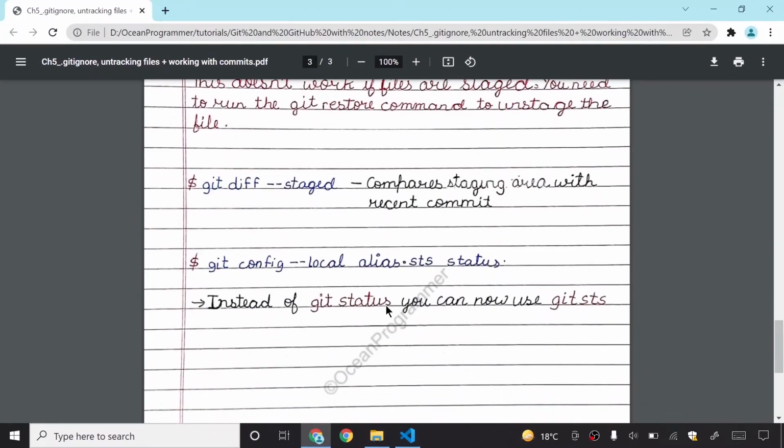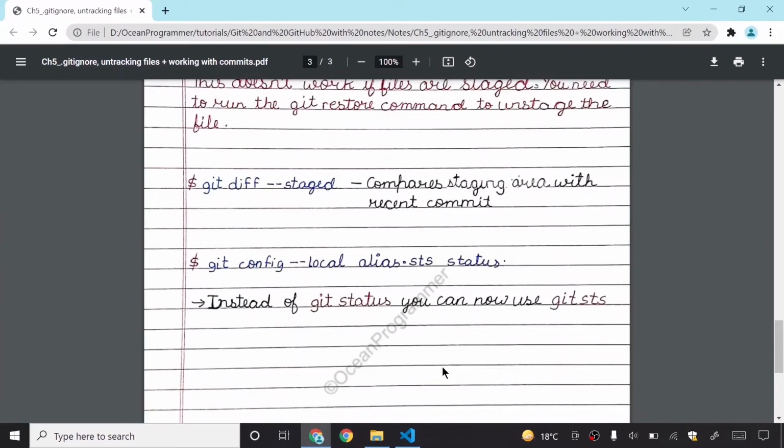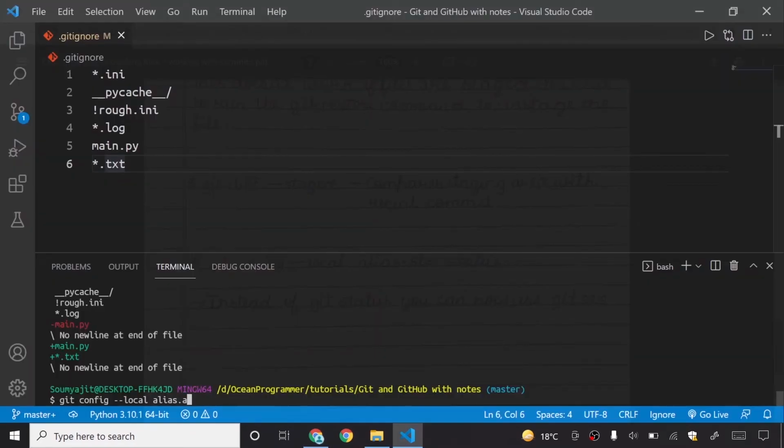Git config --local alias.sts status. So what is this? What have I written? You know what git aliases are: some shortcut, you can say, or some keyword by which we will trigger something. So if I write git config --local, and here I will say alias.sts status.